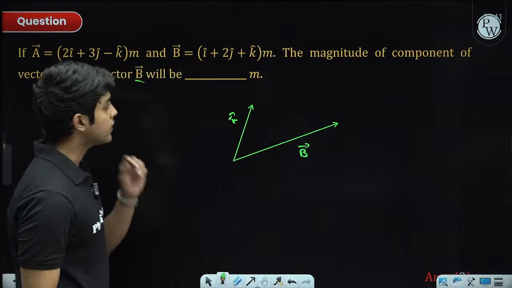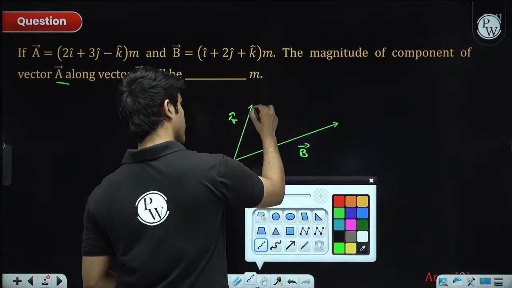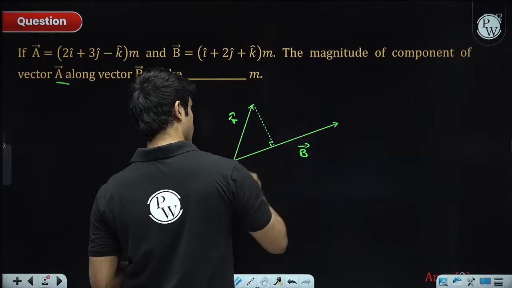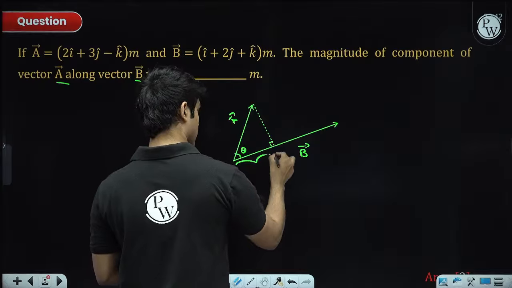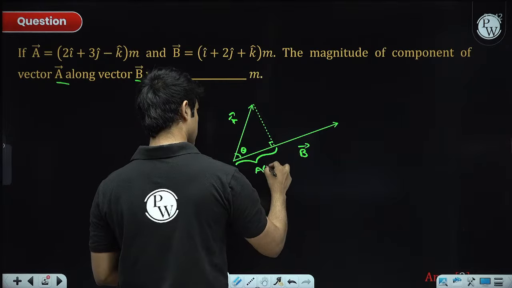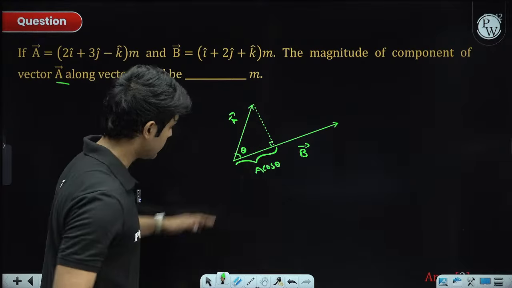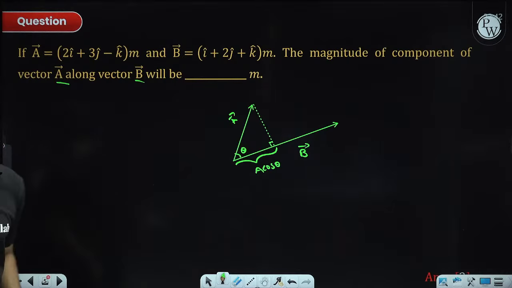When we say the component of A along B, what does that mean? We drop a perpendicular onto B. Now if this angle is theta, this length is A cos theta, where A is the modulus of A. This is the magnitude of the component along B vector.